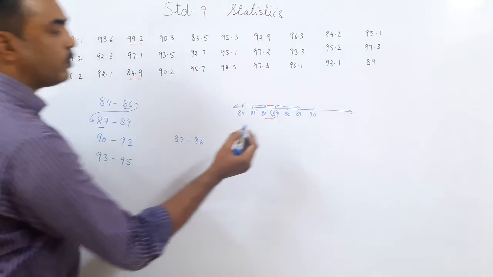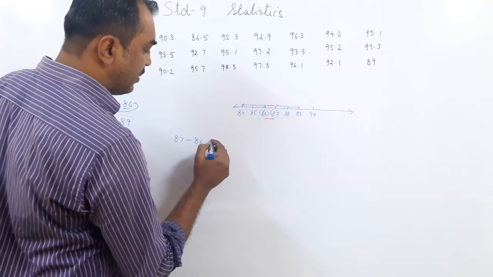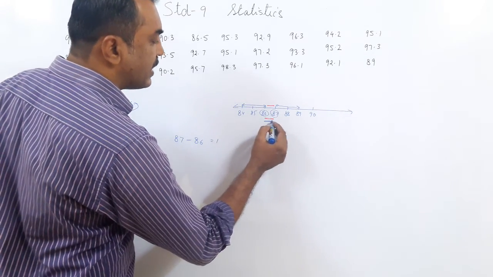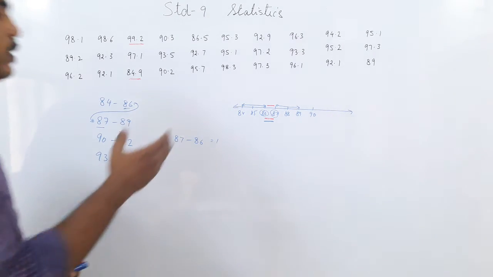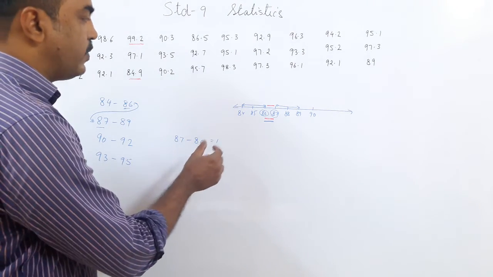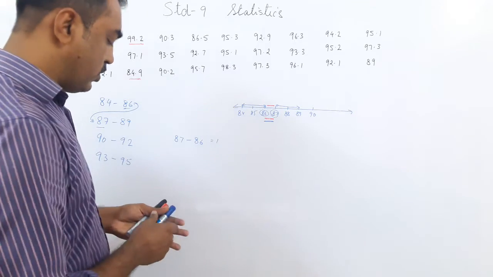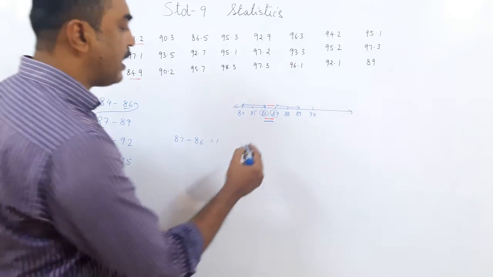So how much is the gap? I did 87 minus 86, equal to 1. So 1 is the gap over here which I have to fill. Now what do I do? This gap has to be equally divided between both. So equally divided, I have to make half of it.